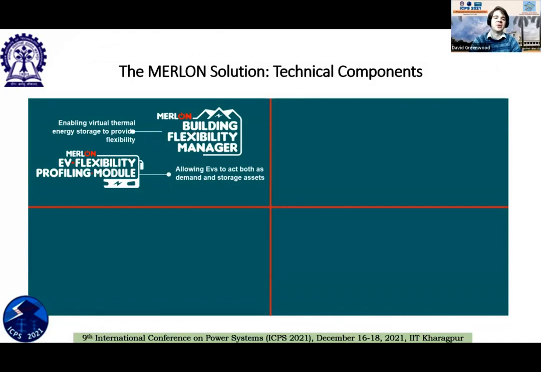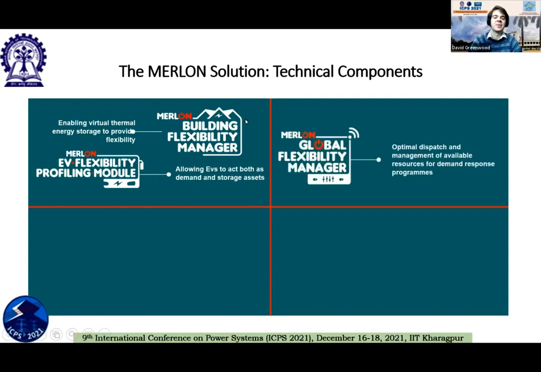This slide is just going to go into the different technical components in a bit more detail. So the first thing is these are the local flexibility managers. The building flexibility manager allows us to turn the buildings into virtual thermal energy storage, and that allows us to provide flexibility. And then the EV flexibility module does a similar thing with electric vehicles. We enable electric vehicles to act as both demand assets and energy storage assets. And we do that in a way that we're minimizing disruption to people's driving experiences from the electric vehicles. These all feed into a global flexibility manager.